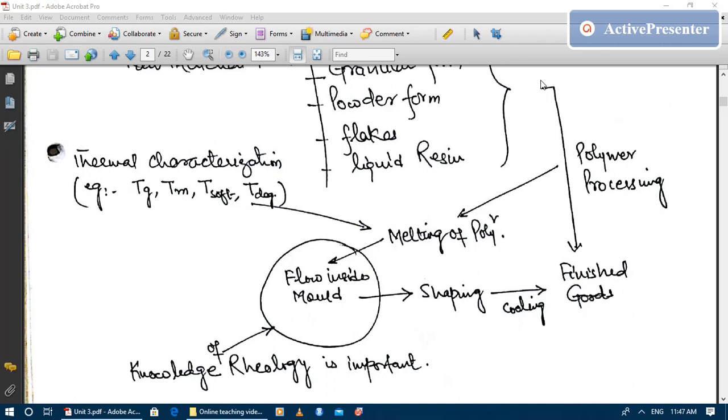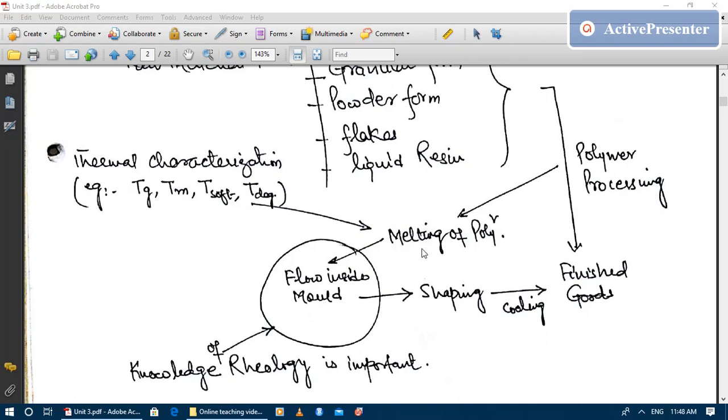So in all these processing steps, the melting of the polymer and flow inside the mold involve the rheological part, because rheology is nothing but the study of flow and deformation. So polymer processing involves the melting and flow of the polymer inside the mold or the die. That's why polymer rheology plays an important role in doing proper polymer processing.